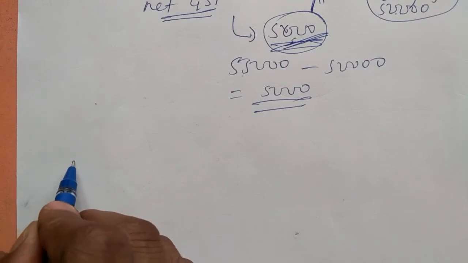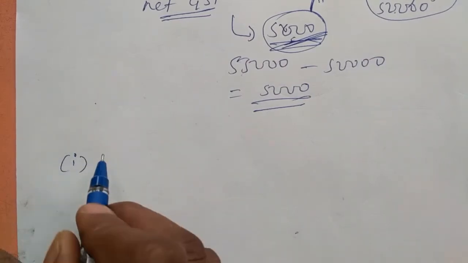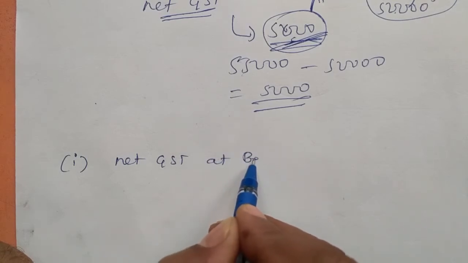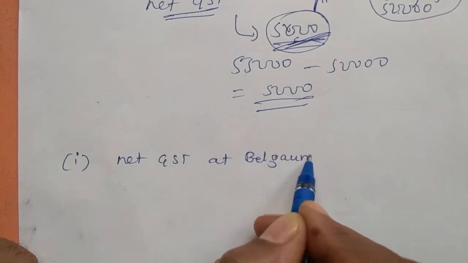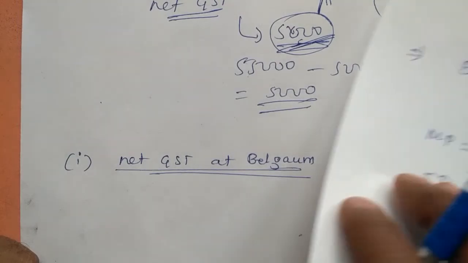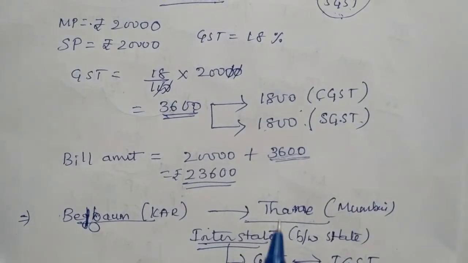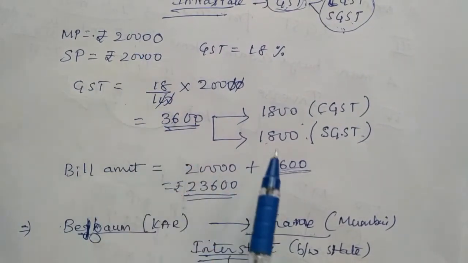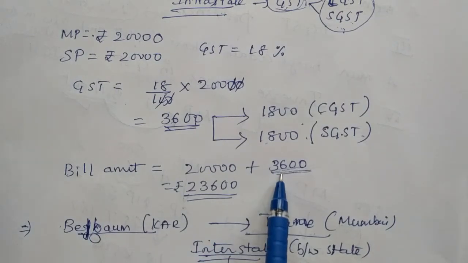Now we go for the two sub questions from the last problem. First one is net GST at Belgaum. What is the net GST at Belgaum? Let us see. Actually that good rate was 20,000, right? For 20,000 we paid 3,600 tax.